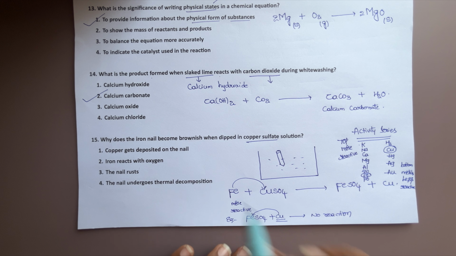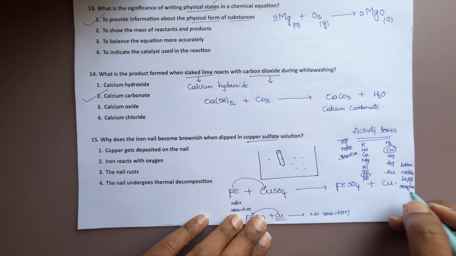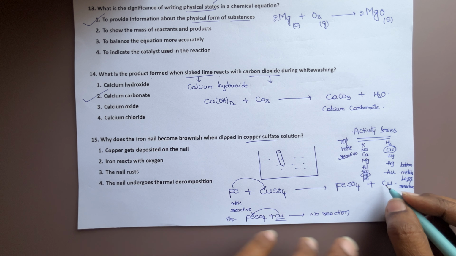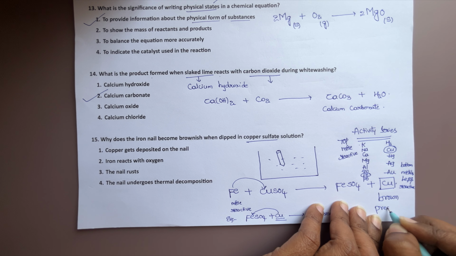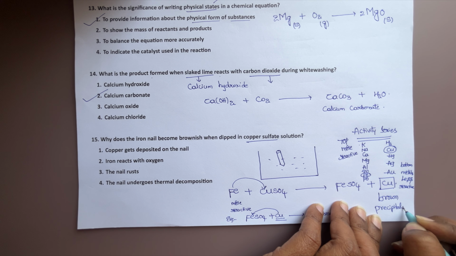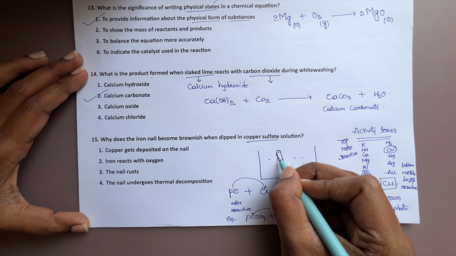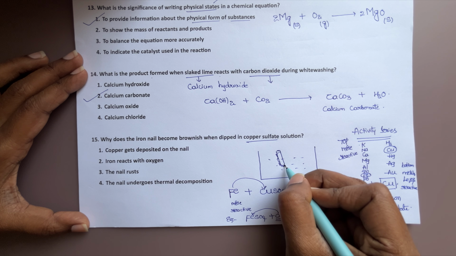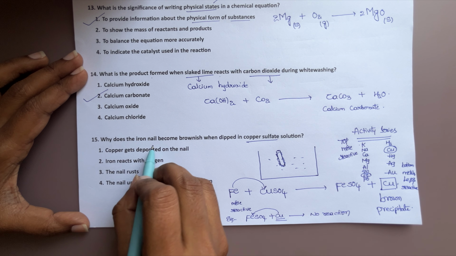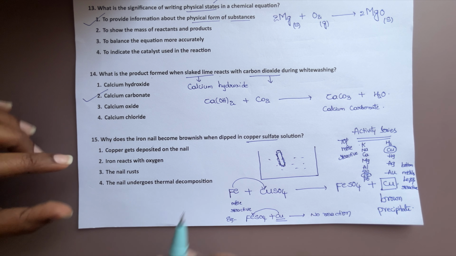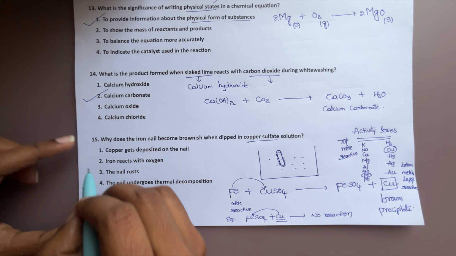Likewise, coming to this question, FeSO4 is formed, and pure copper is formed, which is a brown precipitate. Brown precipitate means a solid is formed which accumulates on the nail. That brown color accumulates entirely on the nail. That's why the nail looks brownish, because copper is deposited on the nail.